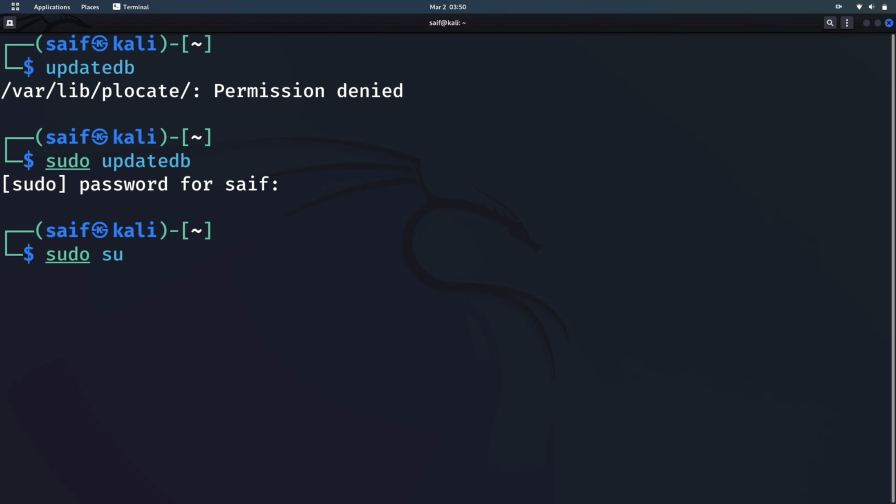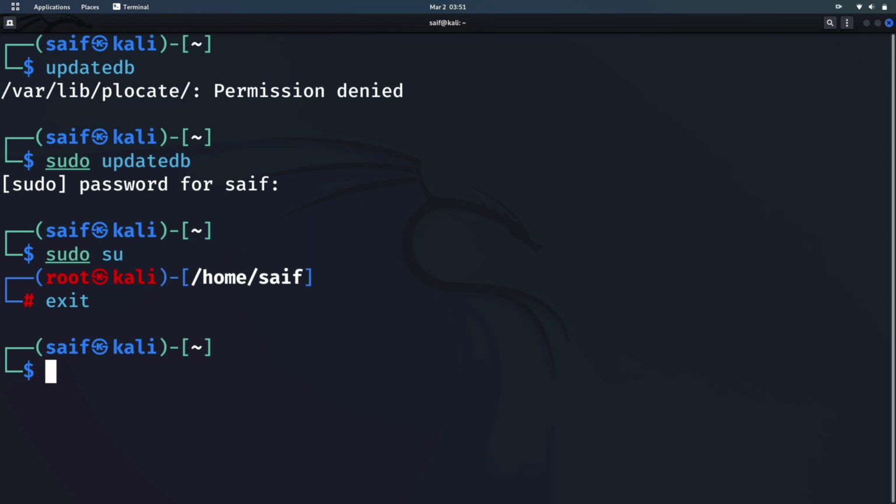After typing sudo su, hit enter, and you will become a root user. Now from here you have every privilege to do anything. Now moving to our next command, which is pwd. This command is used to print the current working directory in which we are present. So let me first exit from the root. When you want to exit from the root, just type exit and you will become a normal user instead of root. Now when you want to print the working directory, pwd is the command and it will tell you which directory you are currently in.